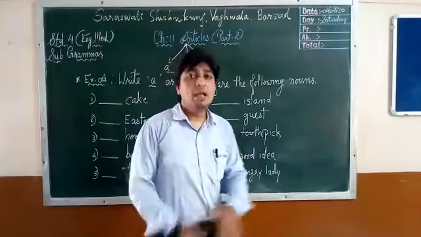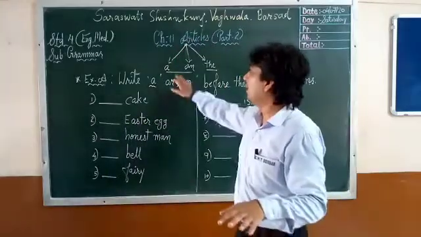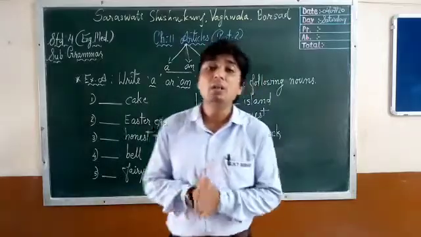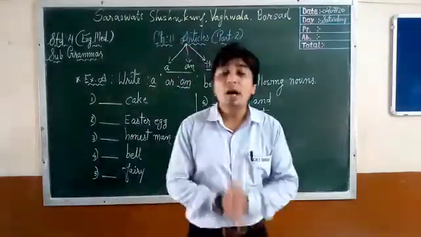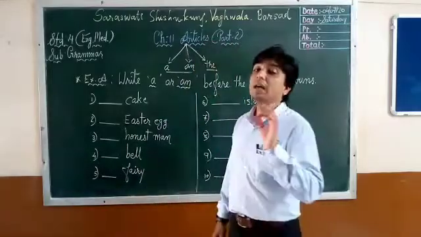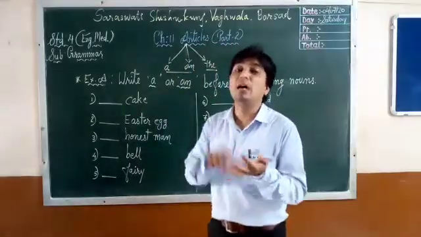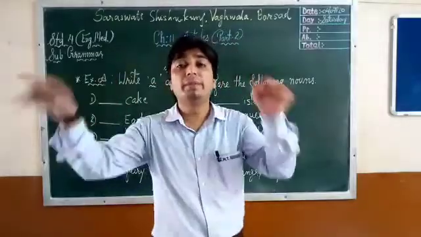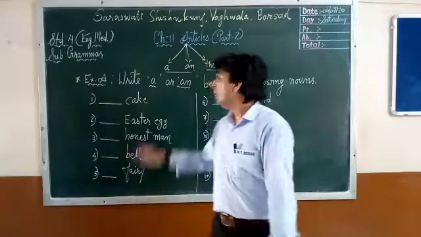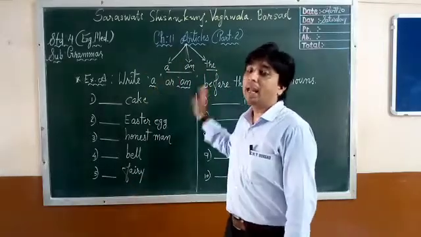The first 2 rules are the same. First rule of a and an article: the noun must be a countable noun, that you can count 1, 2, 3, 4, 5. If it is an uncountable noun, then there will be no article a or an.